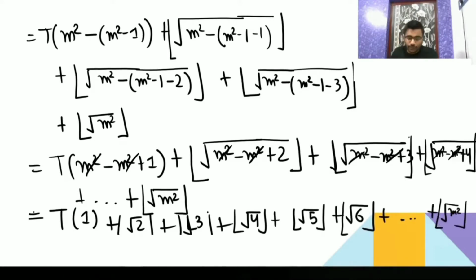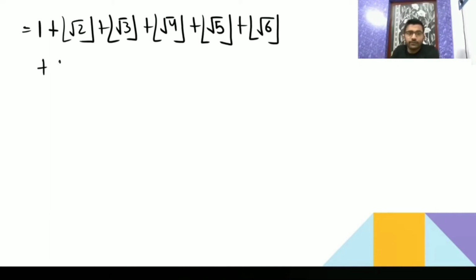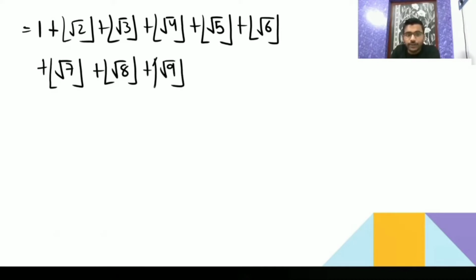So you are getting t of 1. T of 1 is equal to 1. Then you are getting root 2 floor, root 3 floor, root 4 floor, root 5 floor, root 6 floor, root 7 floor, root 8 floor, root 9 floor, then root 10, root 11, root 12, root 13.